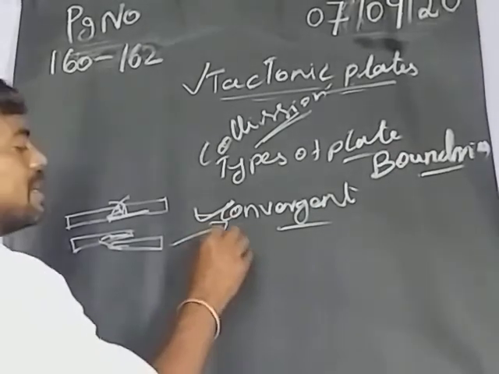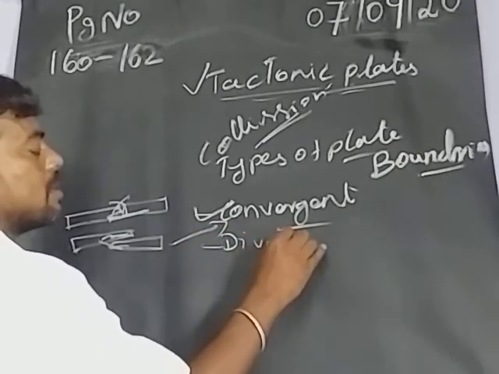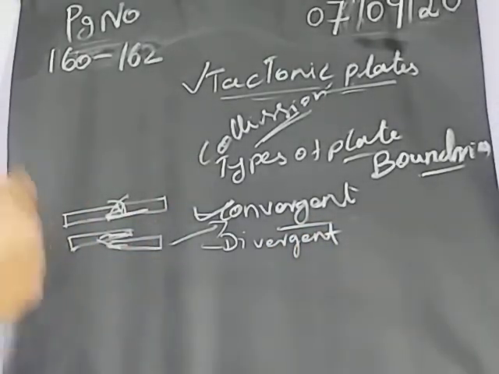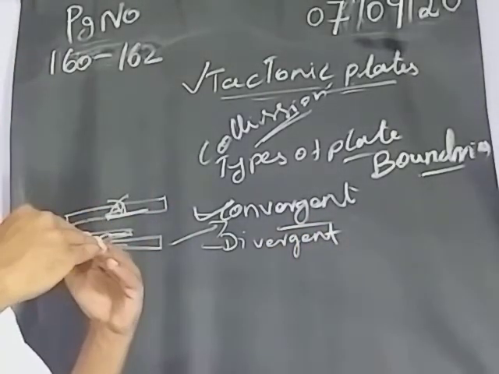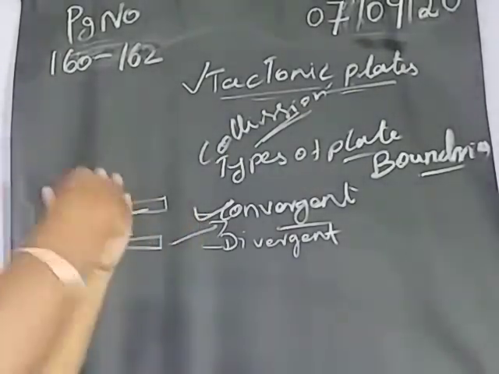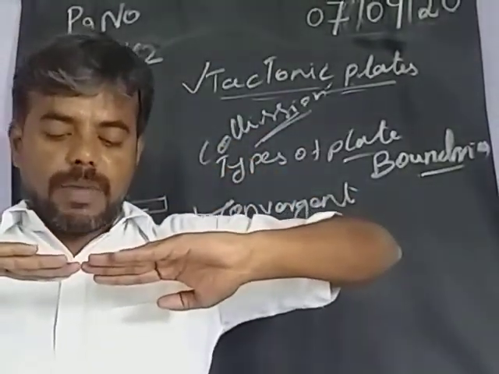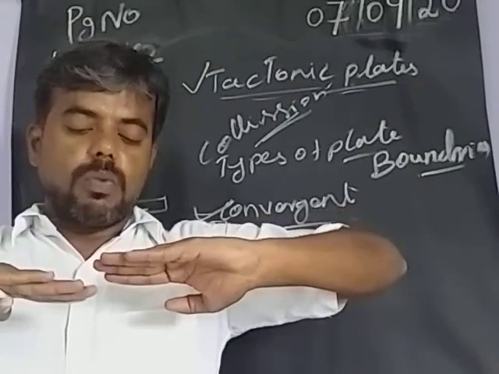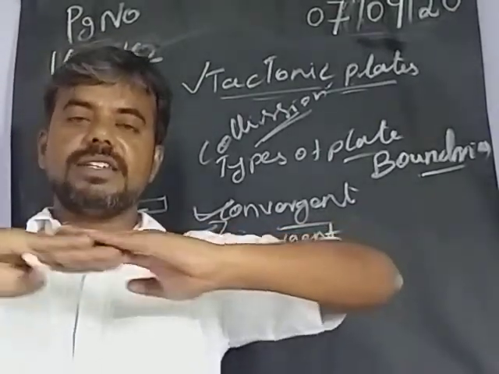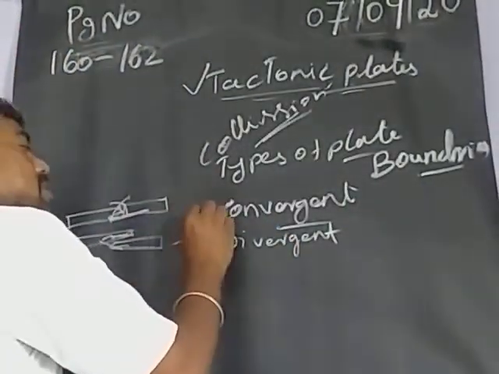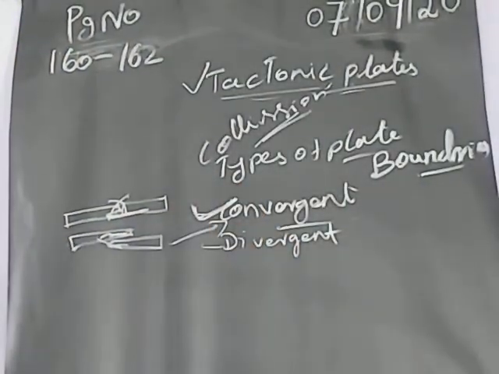Okay, next one, divergent. Here convergent means moving towards each other. For example, a plate will be there, maybe one wants to get down, one wants to get up. So this kind of changes will happen. These changes will be called a convergent boundary.